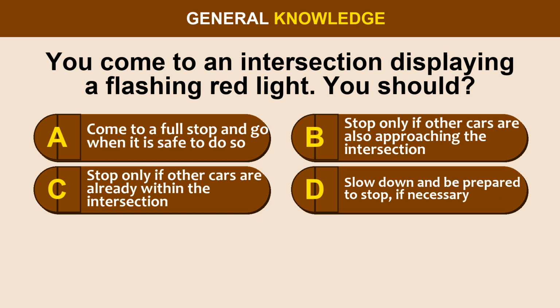Question 45. You come to an intersection displaying a flashing red light. You should: Option A, come to a full stop and go when it is safe to do so. Option B, stop only if other cars are also approaching the intersection. Option C, stop only if other cars are already within the intersection. Option D, slow down and be prepared to stop if necessary.